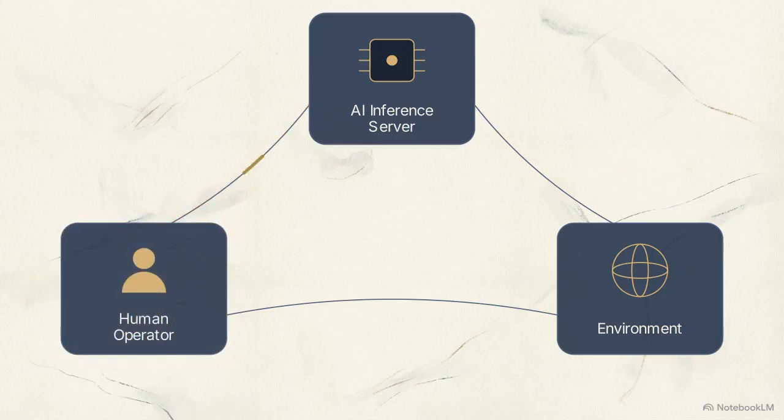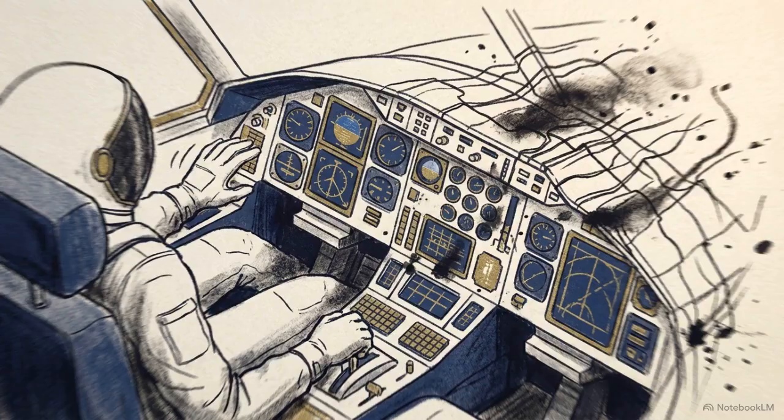This includes raw biometric signals and micro-behavioral patterns. That telemetry flows directly into the AI inference server. The model uses those biological inputs to calculate the optimal environmental response in real time. The AI then pushes a personalized, adaptive update back into the environment, subtly altering the simulation based on the user's physical state. This entire cycle must happen in milliseconds. If the data volume or speed drops, latency breaks the immersion and ruins the simulation.